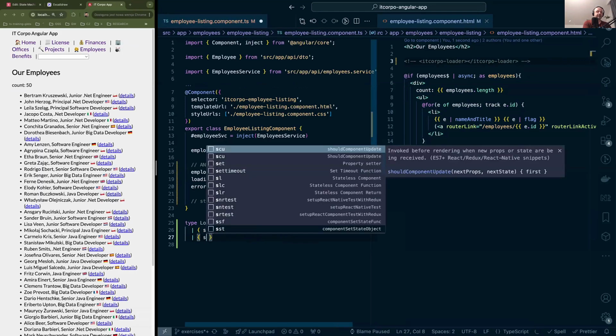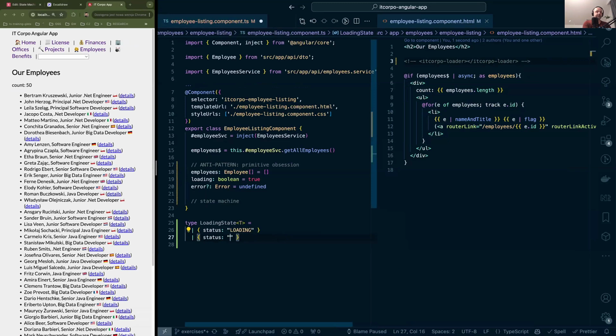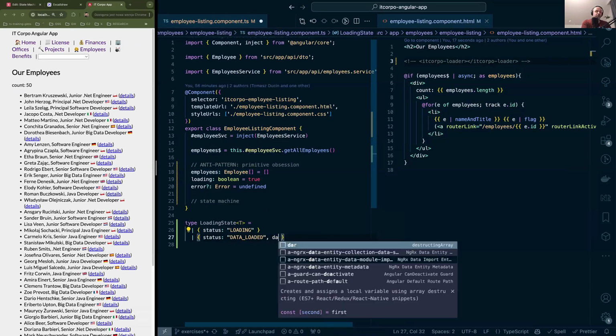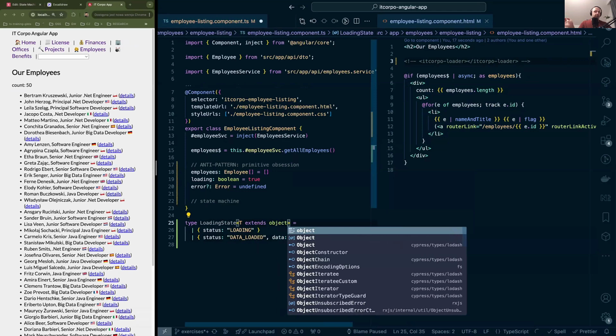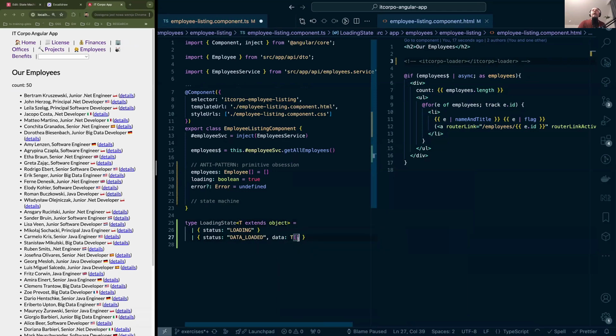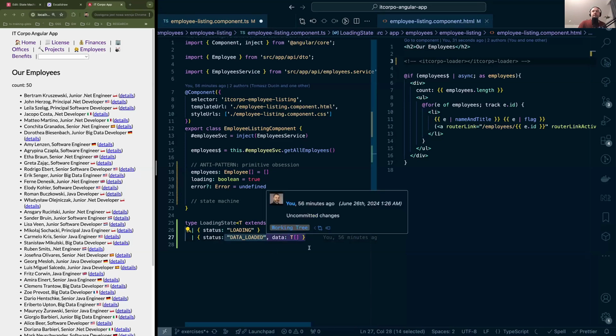Let's say that we have the status, which is called data loaded, or whatever name we put here. Now, what should be the data over here? Well, certainly there should be some data being loaded, and let's say that that would be the T array. Let's say that T could also extend an object, whatever, it just doesn't matter. And what should be the error in this case? Well, if we have successfully loaded the data, then there is basically no error at this point.